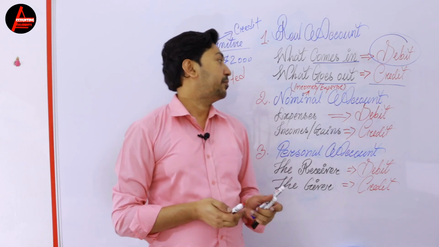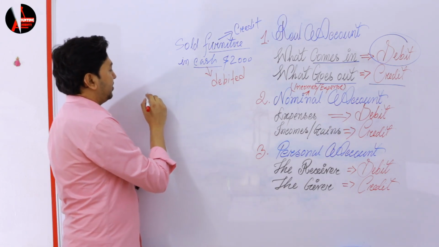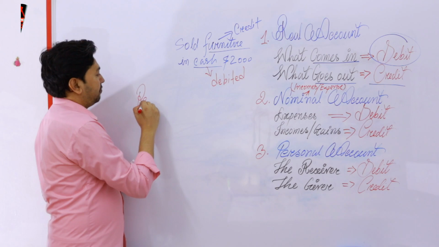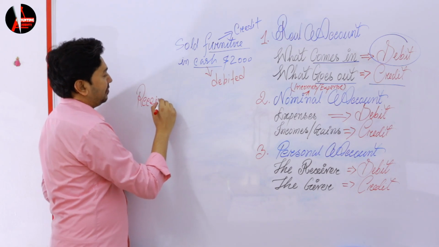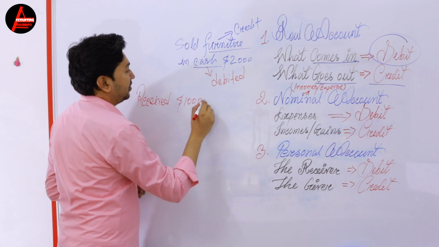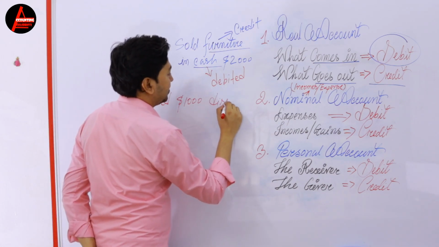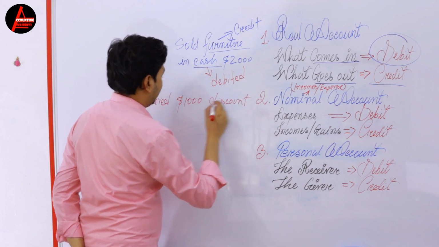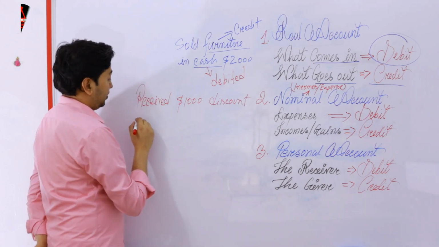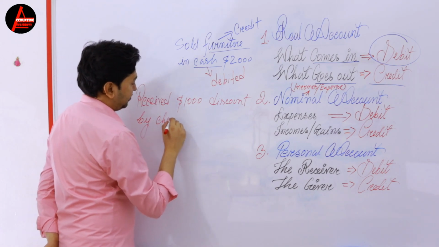Okay, suppose received $1,000 discount by check.